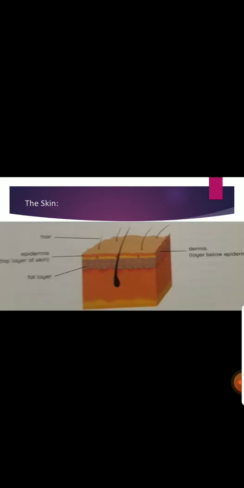Now the last sense organ is the skin. Now you know that skin is the largest organ of our body. It is related to the sense of touch. And the skin contains receptors which can detect.